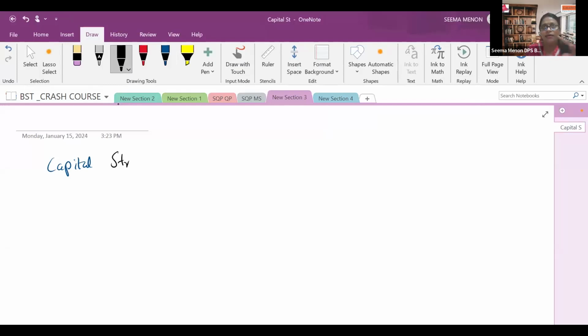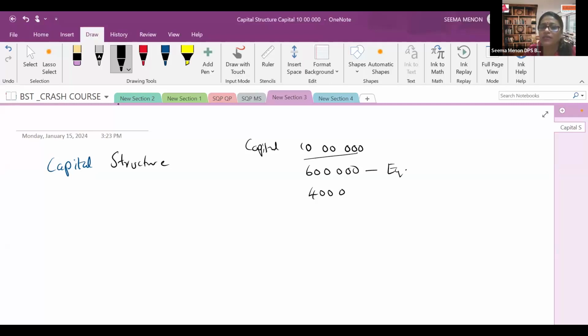In this case, what should be the proportion of the debt and equity? Equity means own funds and debt means borrowed capital. So let's discuss that in detail. Suppose the total capital required by a company is 10 lakh. For example, a meager example I am taking. And here they are planning to issue shares for rupees 6 lakh. That is called equity. Now, the remaining 4 lakh, they can take as a debt or loan from the bank by issuing debentures, whatever. So that is known as debt.